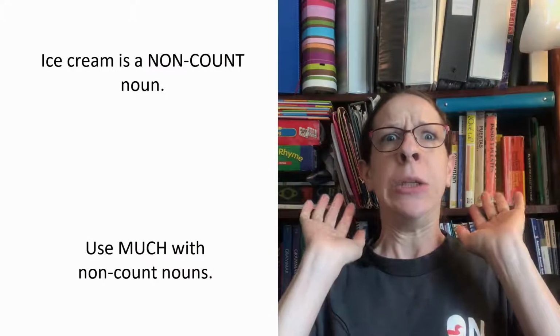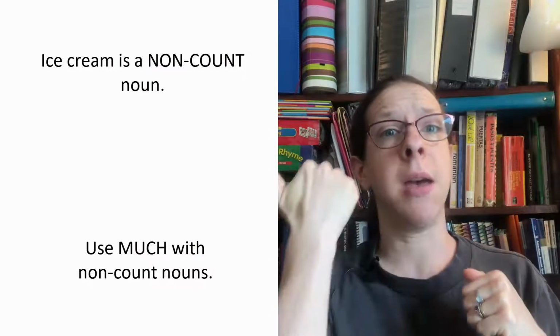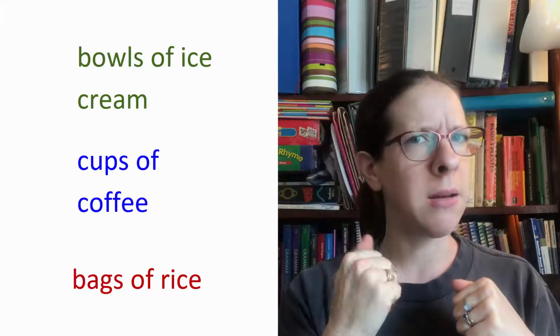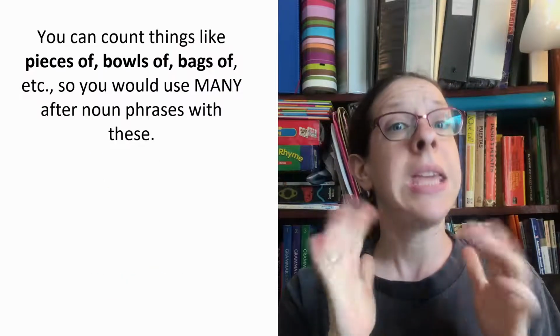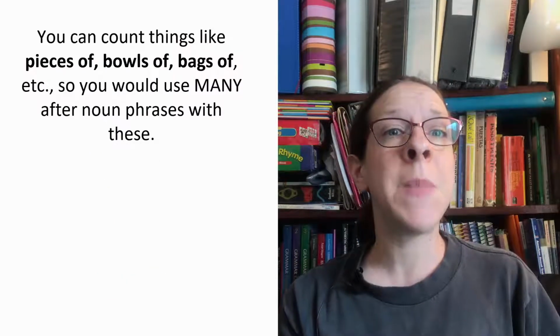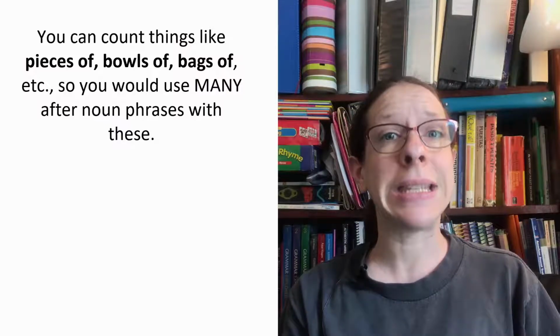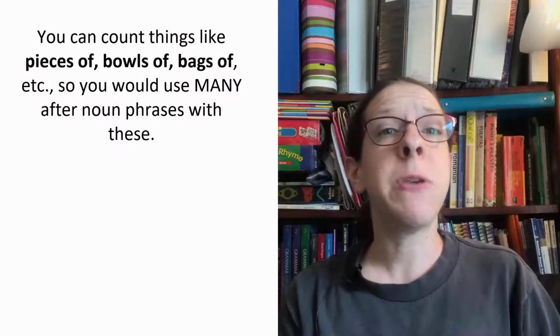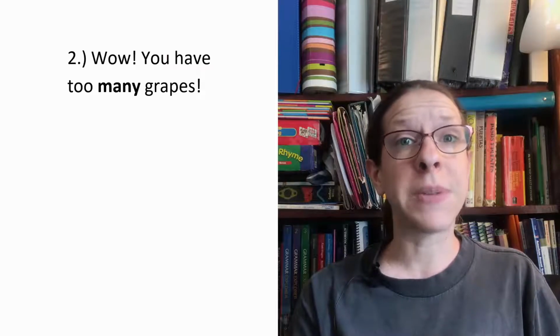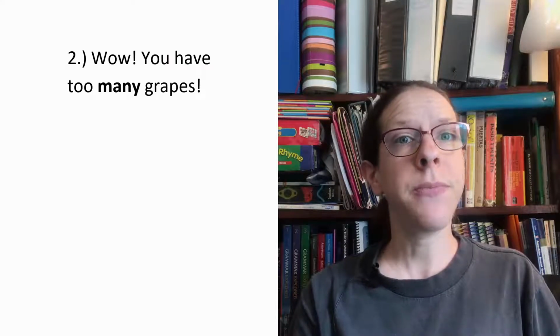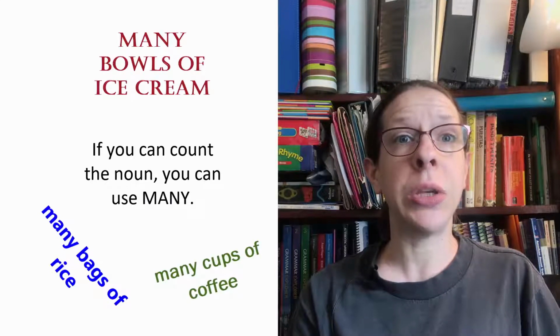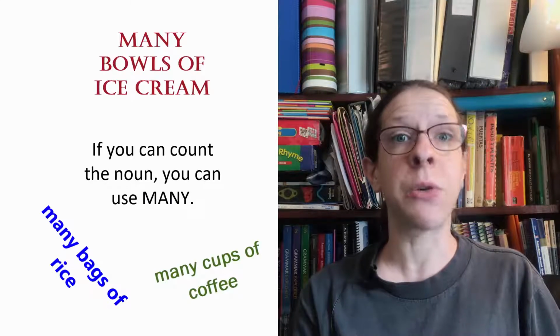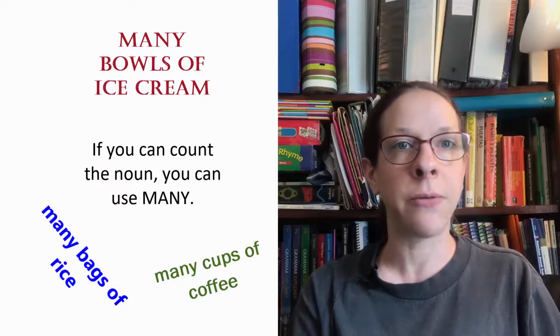Wait, you say, you can say things like bowls of ice cream, cups of coffee, bags of rice, right? And you can count those. Yes, you can. But notice that the main nouns, bowls, cups, bags, etc., are things you can count. If you use these count nouns, then you use many. If you look at example 2, you can see that grapes is a word that we can count. You can count the number of grapes on a plate, so we use many. If you can count the noun, you can use many, just like many bowls of ice cream, or many cups of coffee, or many bags of rice.